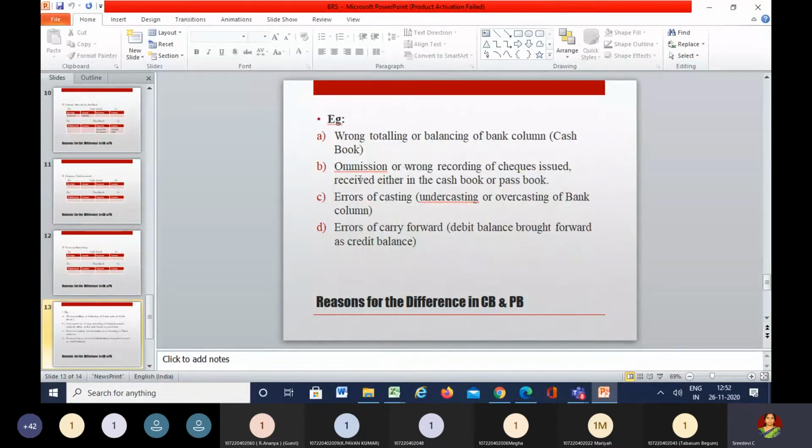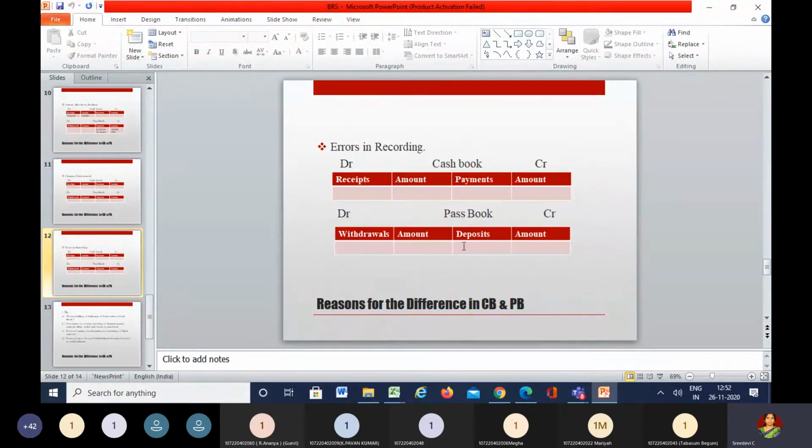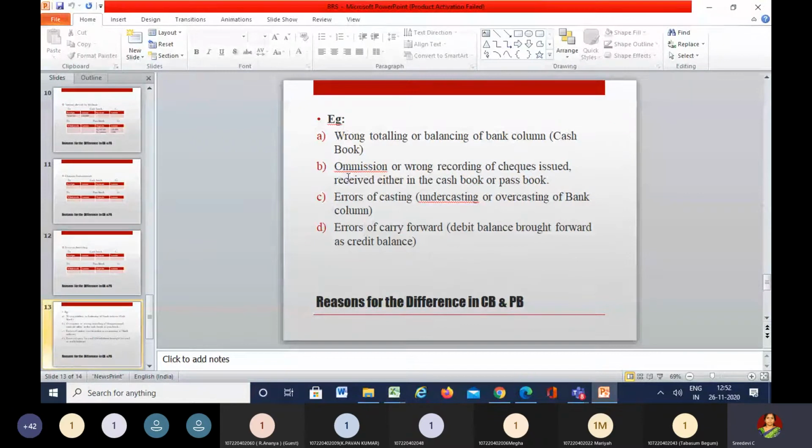So when it comes to the second one, wrong recording of checks issued or received can be either in the cash book or in the passbook. Even the banker, instead of showing something as a deposit, must have shown it as a withdrawal, or something that has been withdrawn, he must have taken as a deposit. So these mistakes can happen at the time of recording the transaction. And when we talk about omissions here, omissions mean they have altogether ignored to record a particular transaction, and this can be either ignored in the cash book or in the passbook.